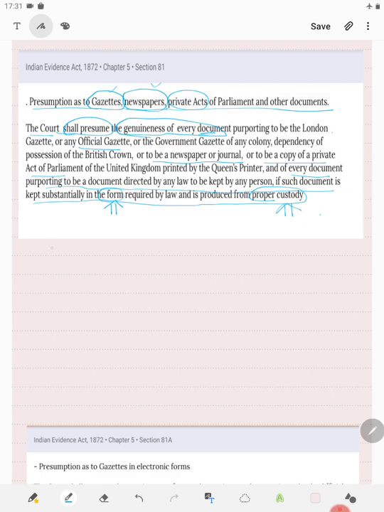In Lakshmi Raj Sethi versus State of Tamil Nadu, this is AIR 1988 Supreme Court. Now, in this case, it was particularly held that the newspaper reports